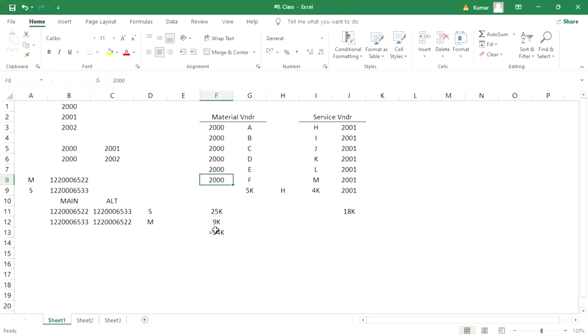If people ask which one is the main reconciliation account and which one is the alternative reconciliation account: the reconciliation account which is assigned to the vendor master is going to be treated as the main reconciliation account. And the other one which is going to replace the main one is called the alternative reconciliation account, right?